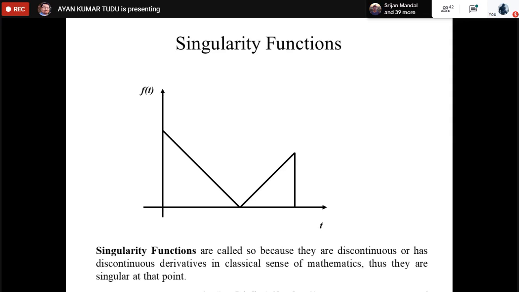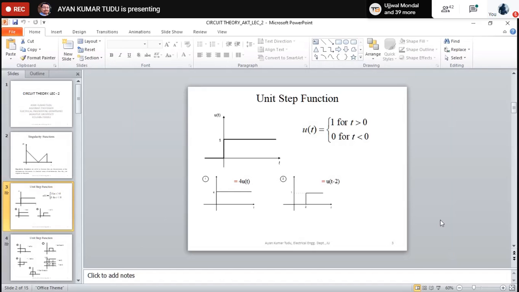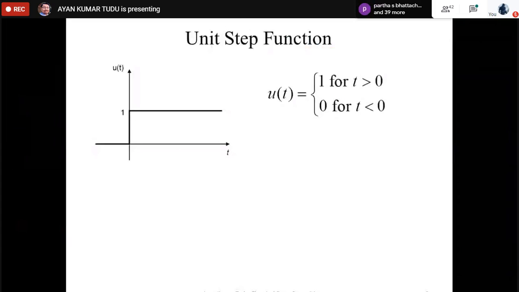The number one singularity function that we'll be dealing with is our unit step function. As you can see on the left hand side, we have a unit step signal, and how is it defined? u(t) equal to 1 for t greater than 0, and equal to 0 for t less than 0.